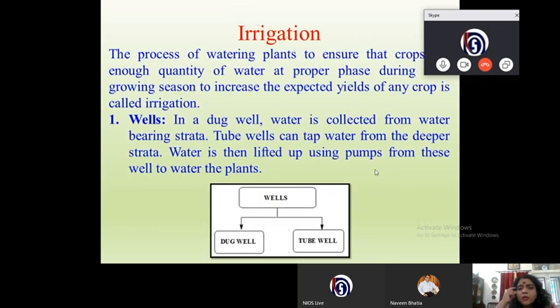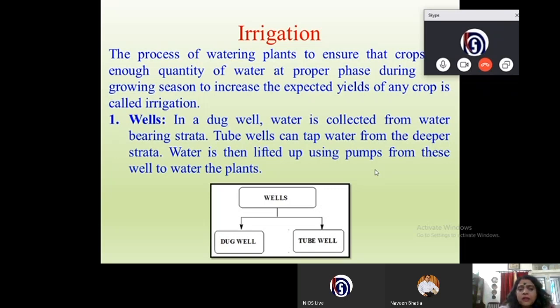Now we have to go to the next aspect of the chapter, and that is irrigation. We need to provide proper water to the plants. The process of watering plants to ensure that crops get enough quantity of water at the proper phase during the growing season to increase the expected yields of any crop is called irrigation. There are many different ways in which irrigation is done by farmers.